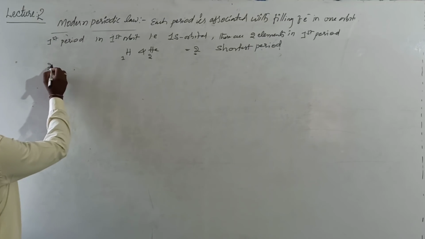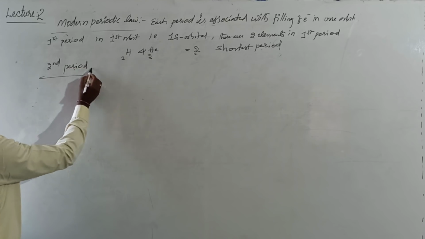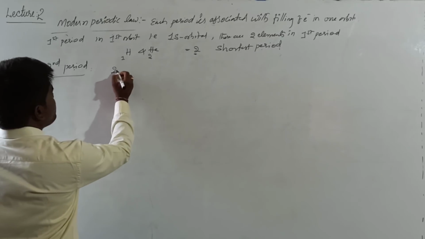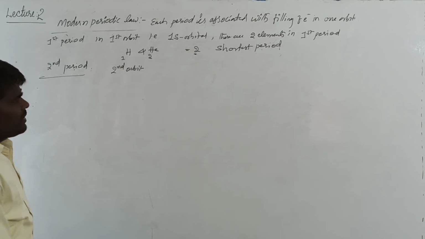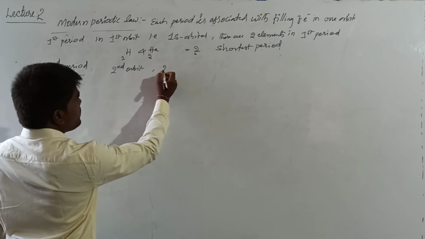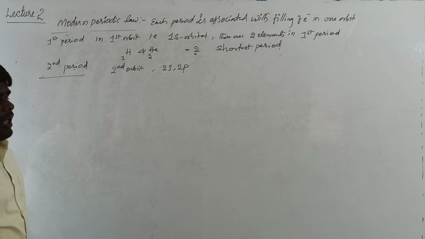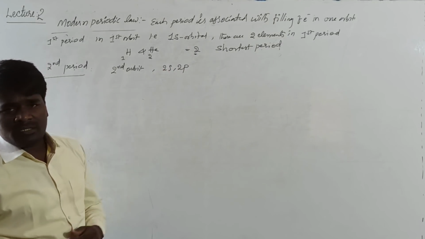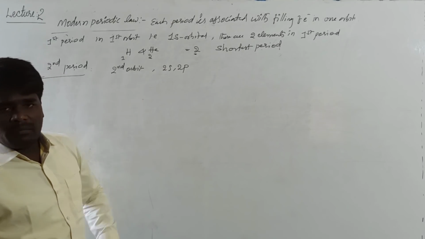Now, the second period is associated with filling of electrons in the second orbit, where the electrons are filling 2s and 2p.